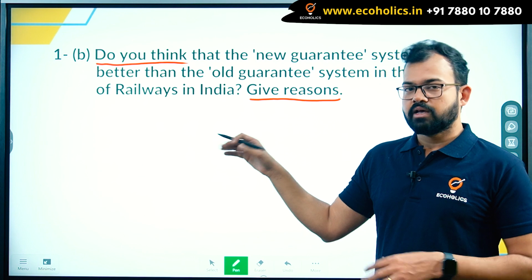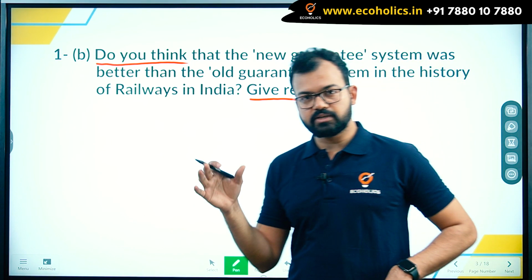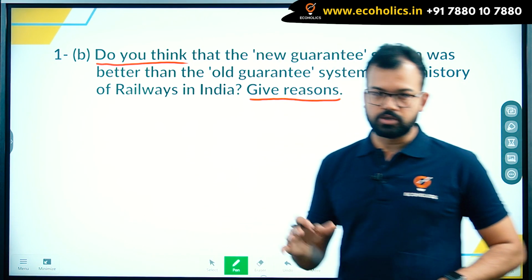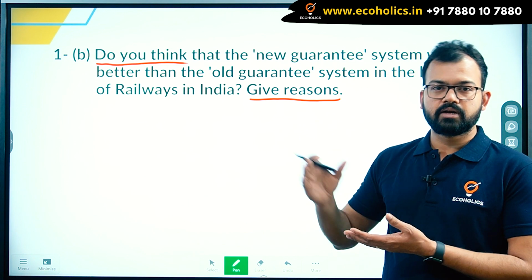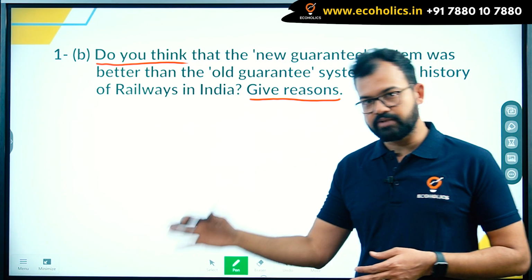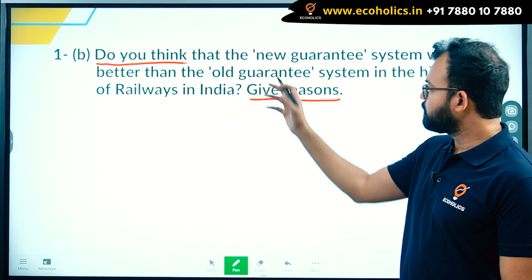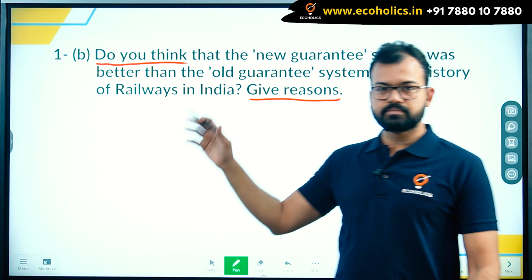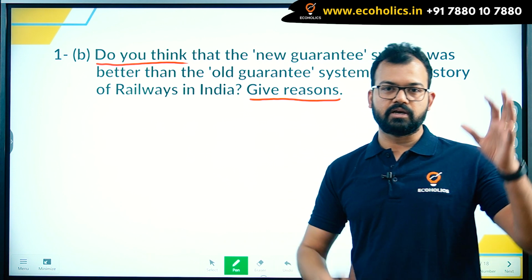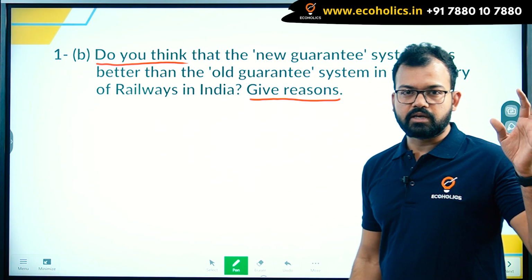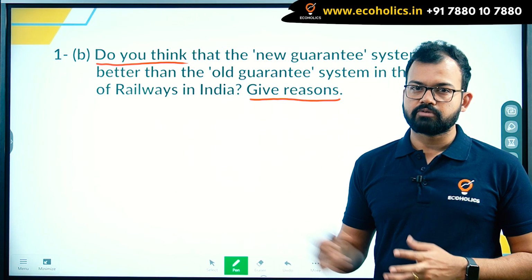The simple point is that it was around the 1850s to 1874, that was the old. And then 1874 to 1924, that was the new guarantee system. The difference was pretty simple. In the old guarantee system, the East India Company was directly involved with the private investor of Britain.